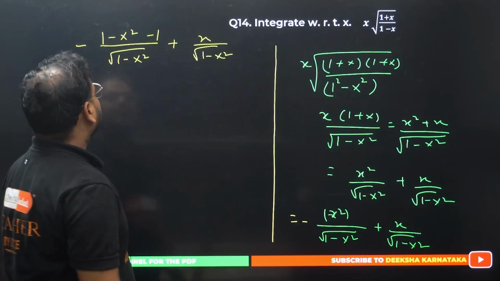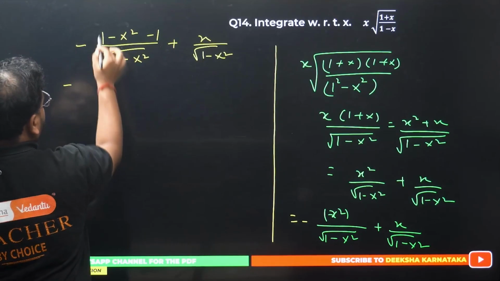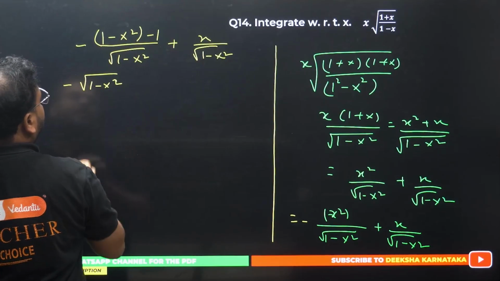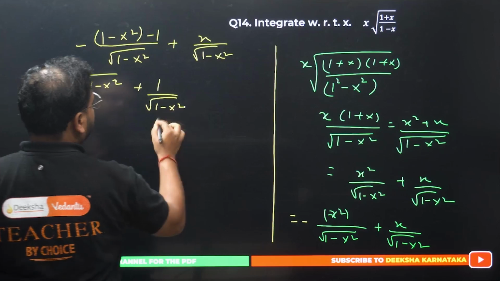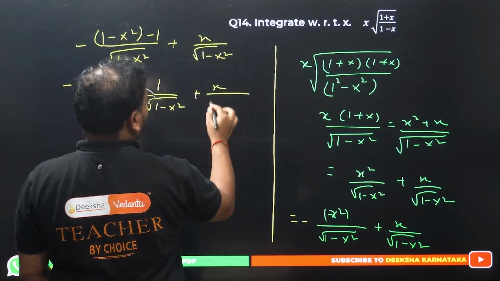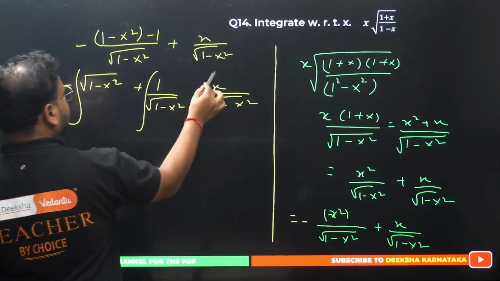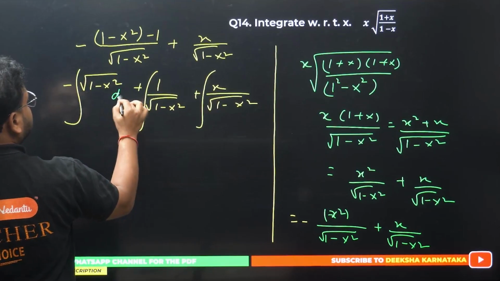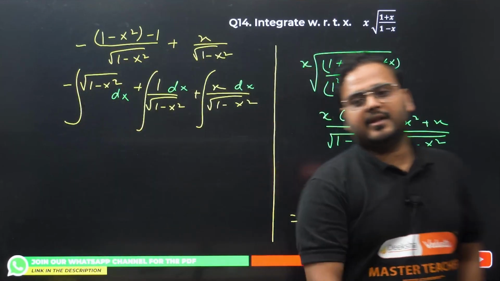Okay? Over here, this will become what? Minus sign. Separate this: root of 1 minus x square. This will become minus 1. So it will become plus actually root of 1 minus x square, and we have x upon root of 1 minus x square. We have integration everywhere, with dx all the time. This is with the dx as well. dx and dx. Okay? dx.